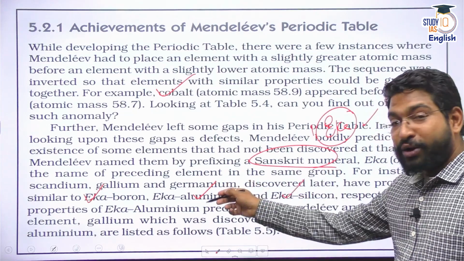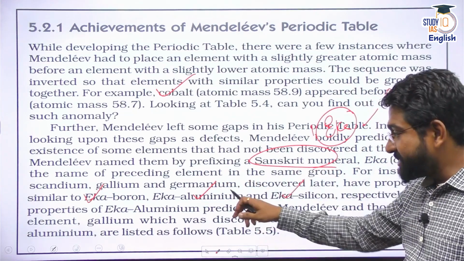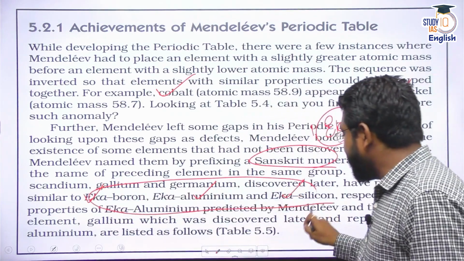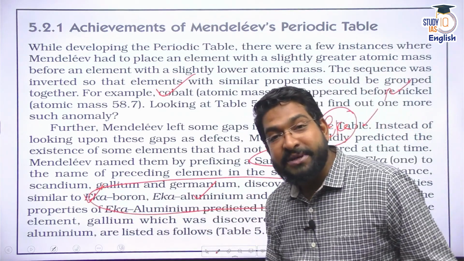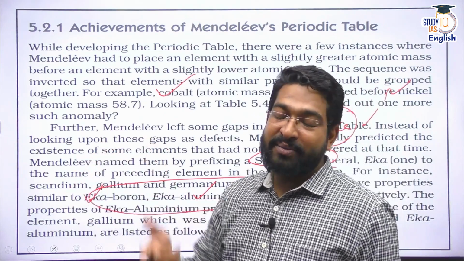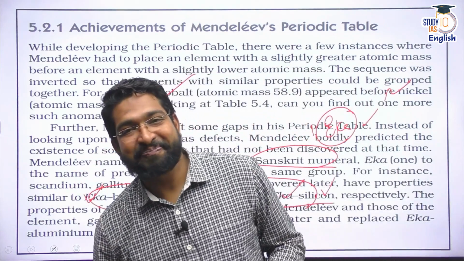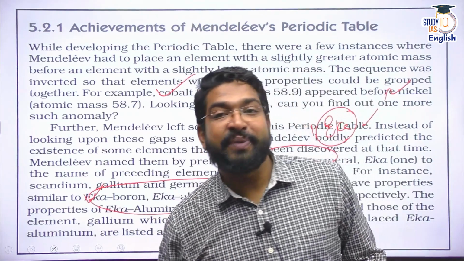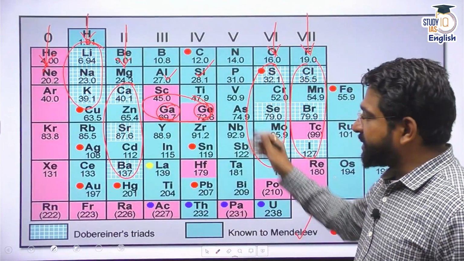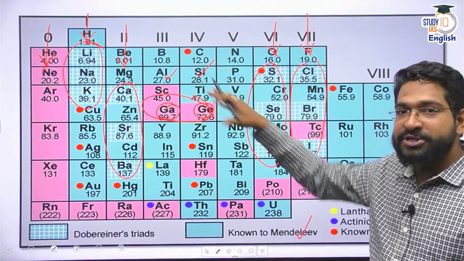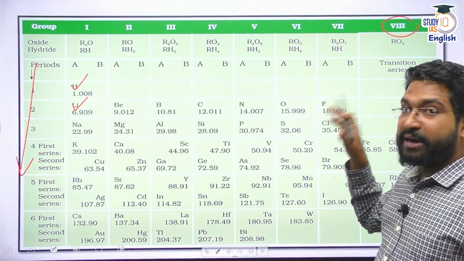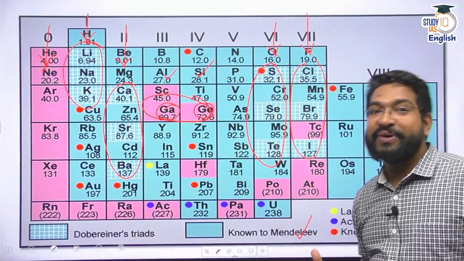Later on, when we discovered them, these eka boron, eka aluminum, eka silicon were appropriately replaced by the elements that were discovered, based on the different nomenclature. So that is the biggest achievement of Mendeleev, that he anticipated there are some loopholes in my table, but he did not stop there. He gave that table, and later on we slowly and steadily filled it as well.